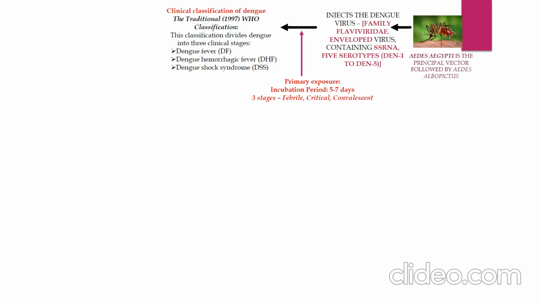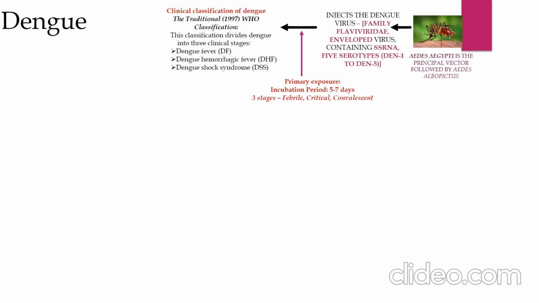It is characterized by the rapid onset of fever in combination with severe headache, retroorbital pain, myalgia, arthralgia, gastrointestinal discomfort, and usually rash. Minor hemorrhagic manifestations may occur in the form of petechiae, epistaxis, and gingival bleeding. Leukopenia is a common finding, whereas thrombocytopenia may occasionally be observed in DF, especially in those with hemorrhagic signs.